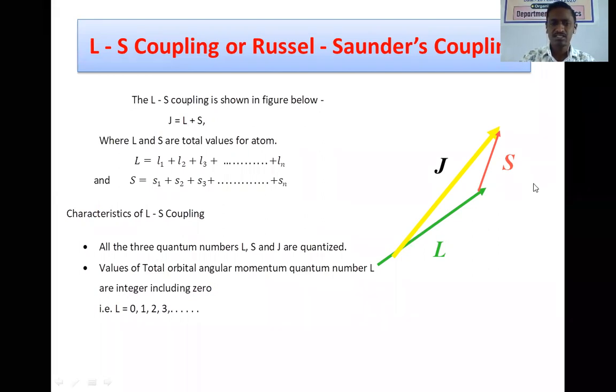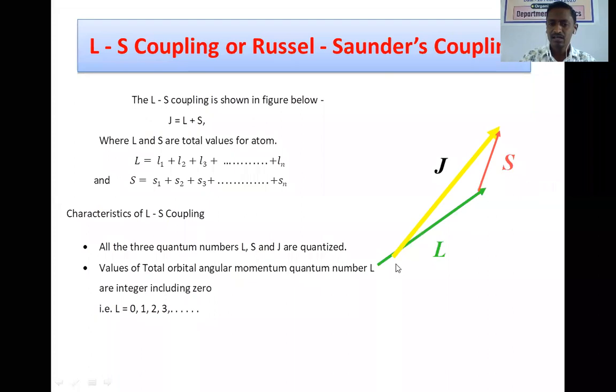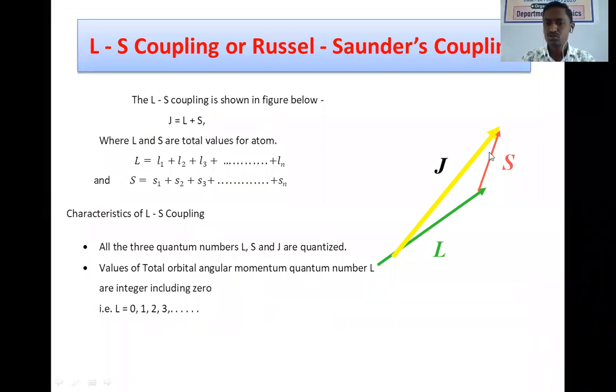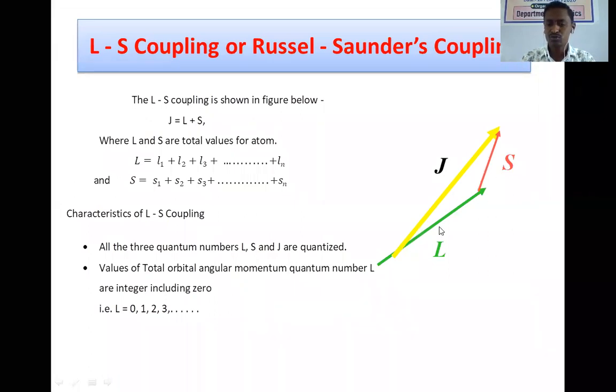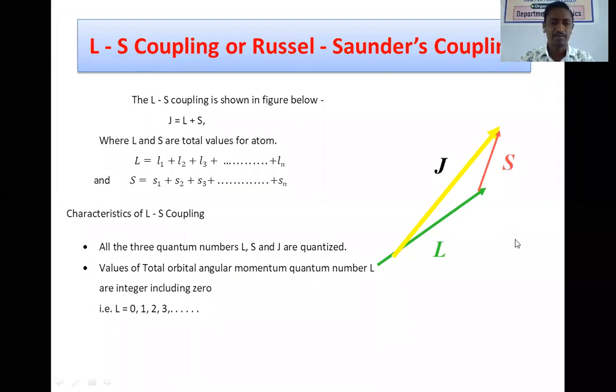Again, capital S is the vector showing the total value of spin angular momentum of the atom. They are aligned in two different directions. So the resultant value of capital J is shown by the arrow shown in yellow color. So in this way, values of capital J for the atom are obtained.